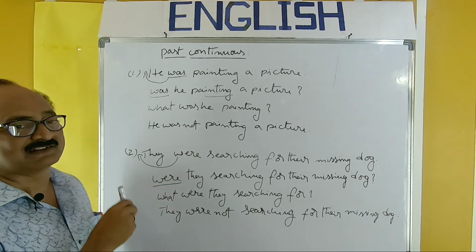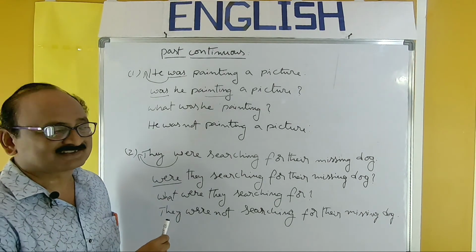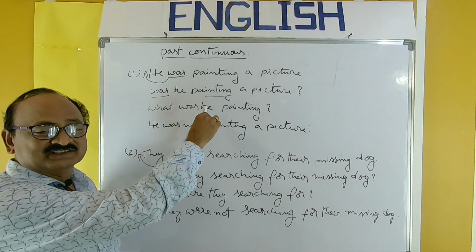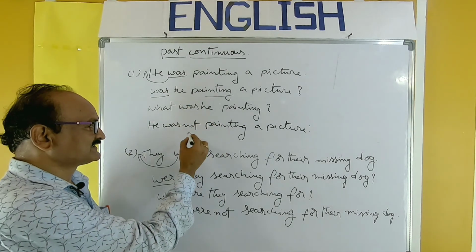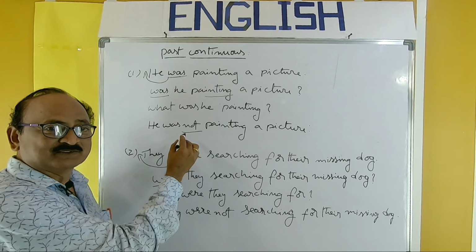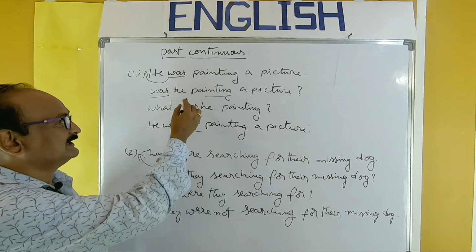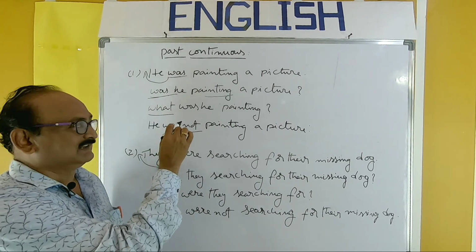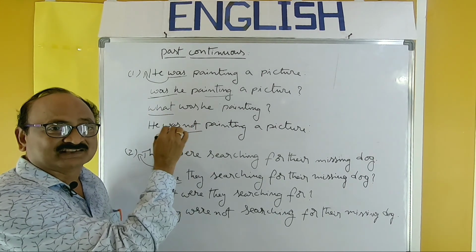So, in this manner, you have to practice making negative sentences and interrogative sentences. Making a negative sentence may not be difficult because simply by using not you can make a negative sentence, but making an interrogative sentence is somewhat difficult and you must practice it thoroughly.